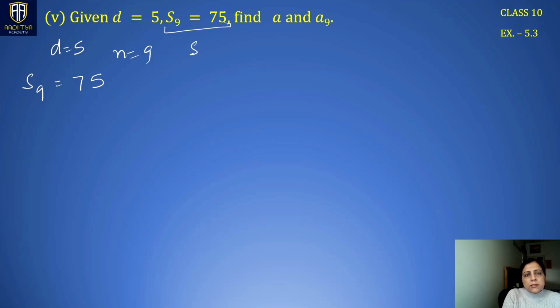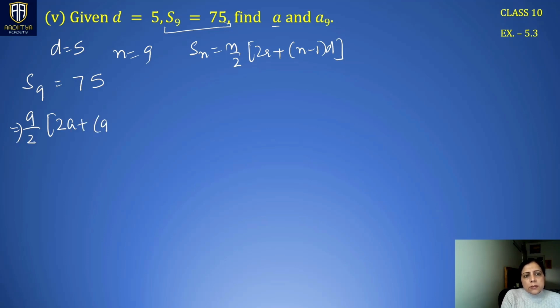By using the formula Sn is n by 2, 2a plus n minus 1 d, with n as 9, we have 9 by 2, 2 times a, which is not known to us, we have to find a, plus 9 minus 1 times d, which is known to us as 5. This is equal to 75. So 2a plus 9 minus 1 is 8, 5 eights are 40.